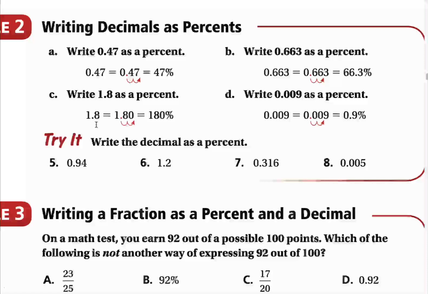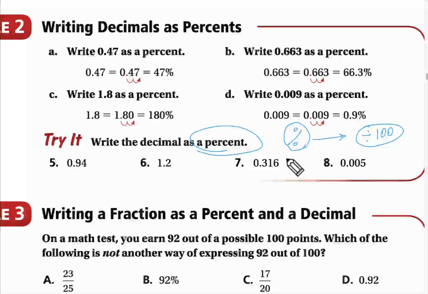Yes, mister. Okay, go ahead. Mister, I don't understand this very well. Oh, let me help you. Let's solve question number 5 together. What we are doing here is we want to put the percent sign. What is the meaning of this sign? It means divided by 100. But if you want to put it, you should multiply by 100.